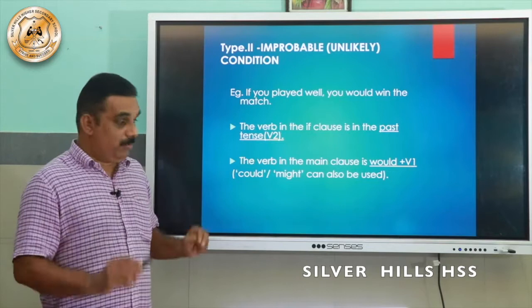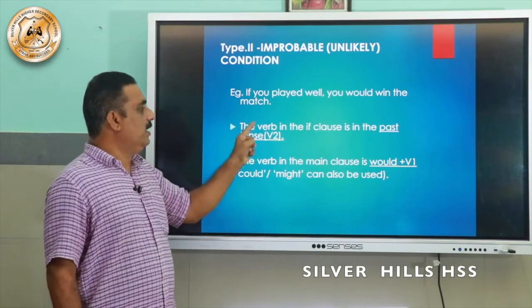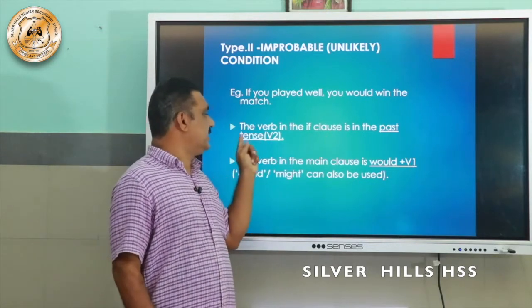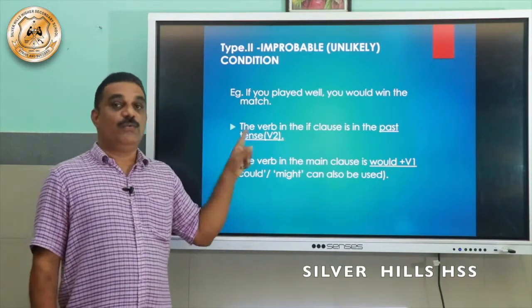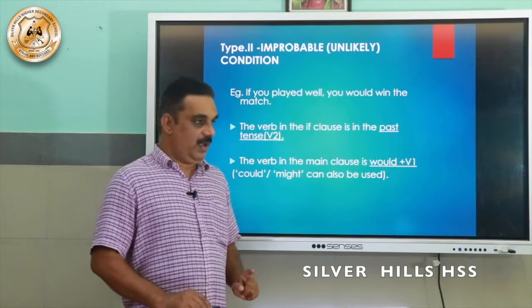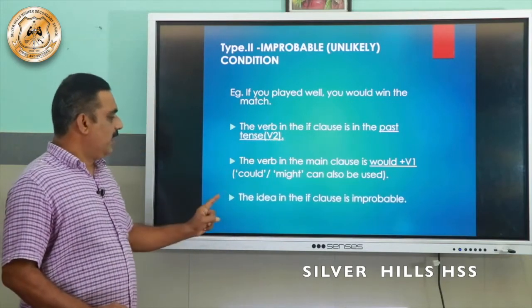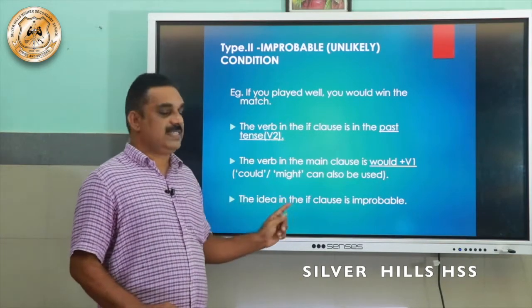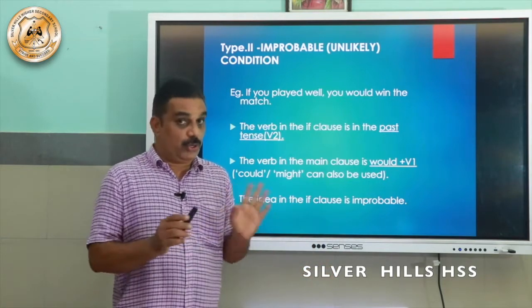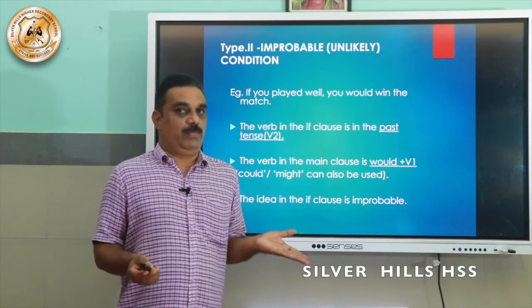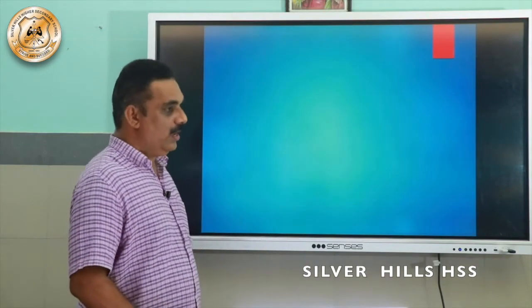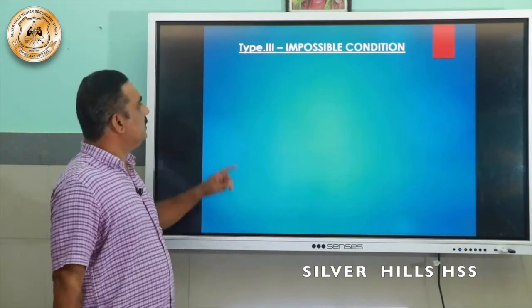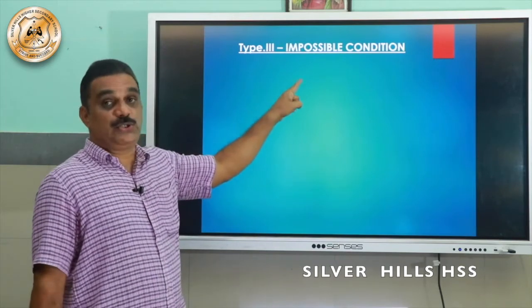The main thing to remember: the verb in the if clause is in the past tense or V2, and the verb in the main clause is would plus V1. And the idea in the if clause is improbable. We do not know, there is a chance, we are not sure about that. It's an improbable condition. Okay, now let us move to the third type. The third type is impossible condition.